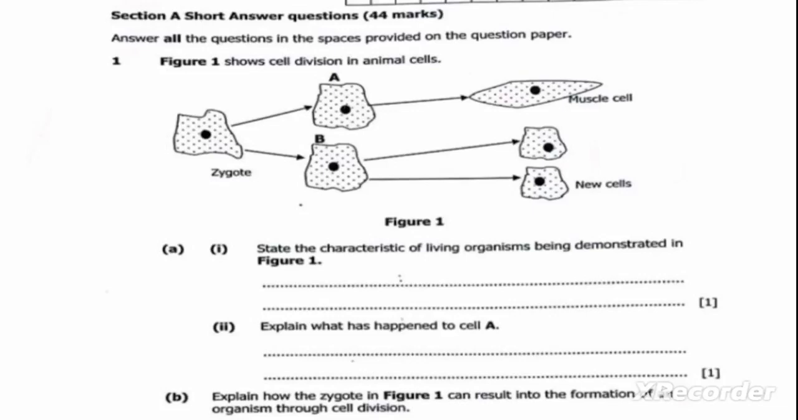Question 1. The question reads, Figure 1 shows cell division in animal cells. We have a zygote, cell A and cell B, and a muscle cell, a new cell. Question 1A, Roman numeral 1: state the characteristic of all living organisms being demonstrated here. So we can see that initially we had a zygote, here we have cell A and cell B, here we have three cells. So what is happening here?